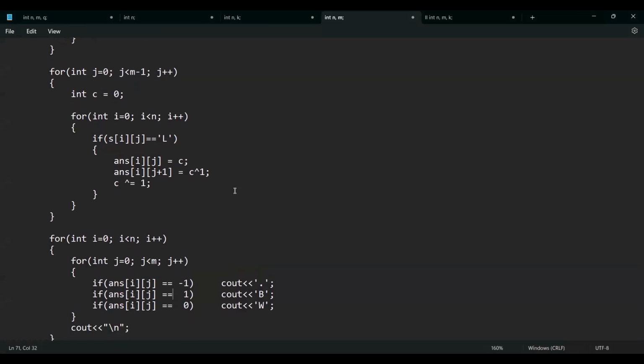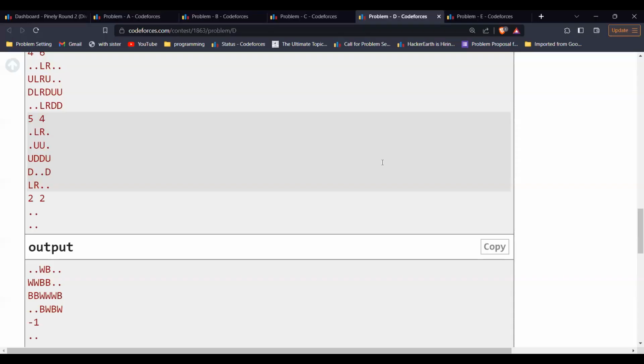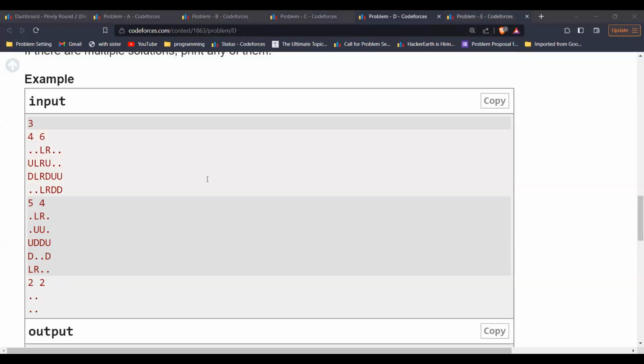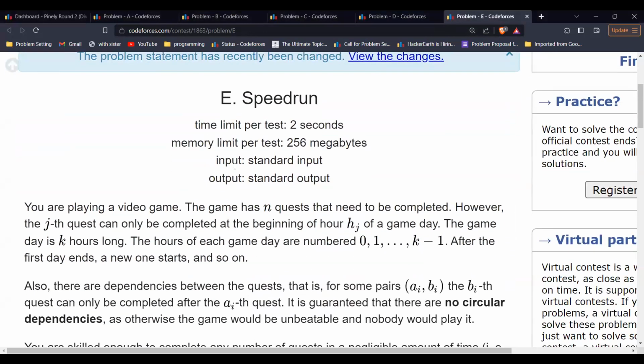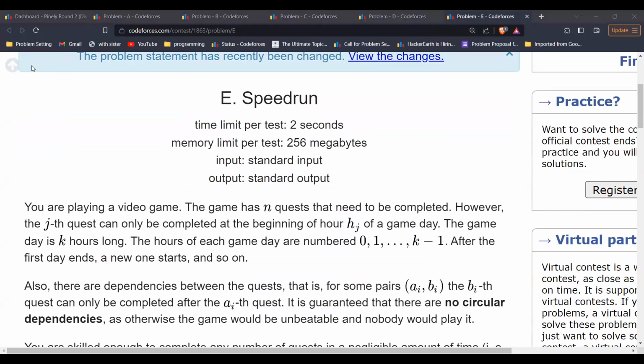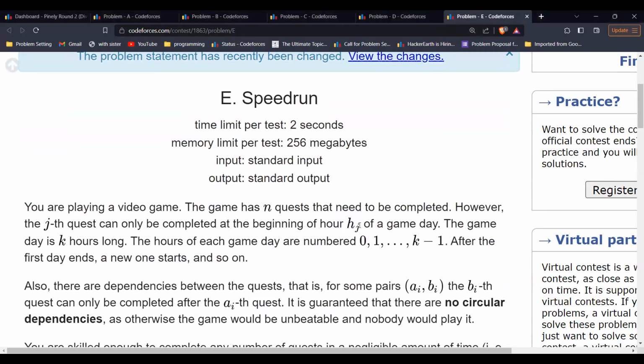Okay. So let's go to the next problem. In this problem, we are given that you are playing a video game and this has n quests. The jth quest can only be completed at the beginning of hour hj. So you're given what hj is for each quest in the input.